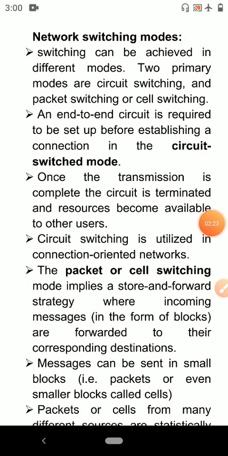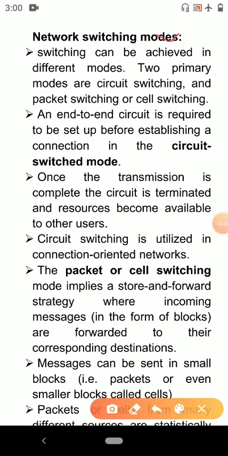Next, network switching modes. Switching can be achieved in different modes. Two primary modes are circuit switching and packet switching or cell switching.